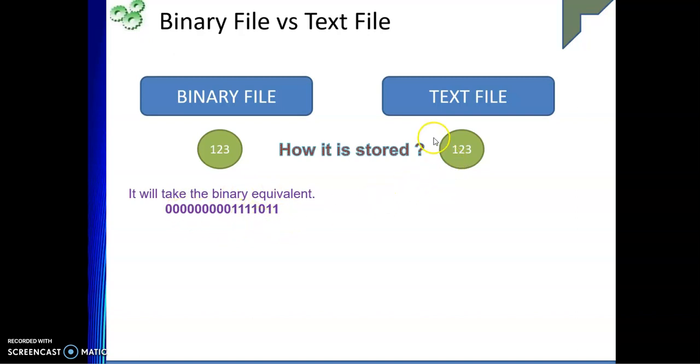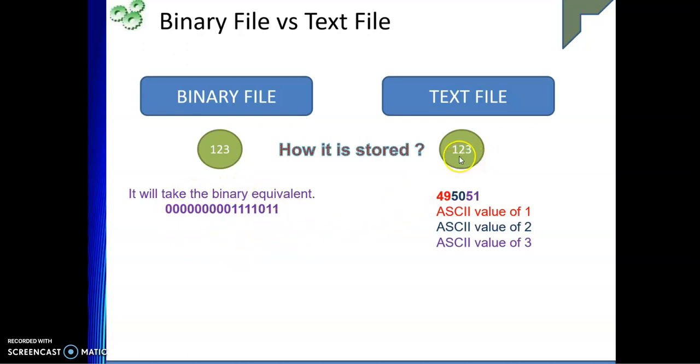Now, how will 123 be stored in a text file? When you're talking about a text file, the most important thing that comes to mind is the ASCII value, when you're talking about a computer. So we have values stored in the text file like 49, 50, 51. 49 is the ASCII value of 1, 50 is the ASCII value of 2, and 51 is the ASCII value of 3. So in the binary file, 123 is stored in a 16-bit format.